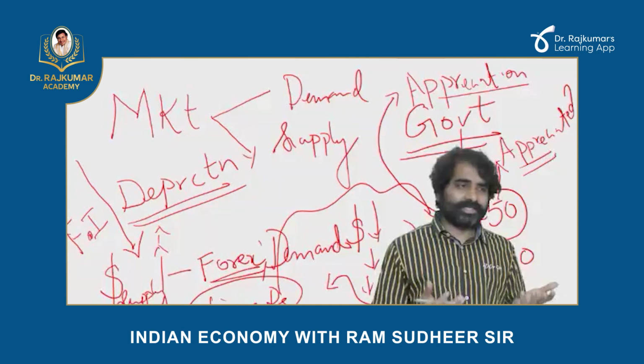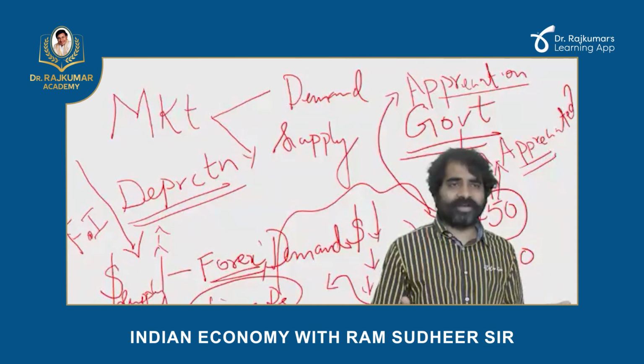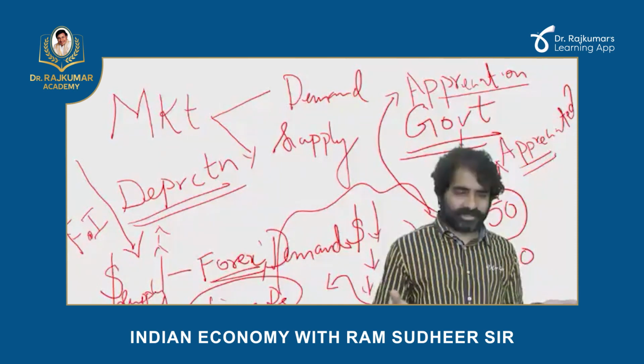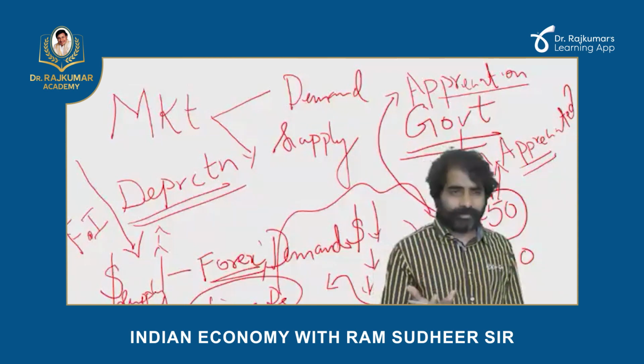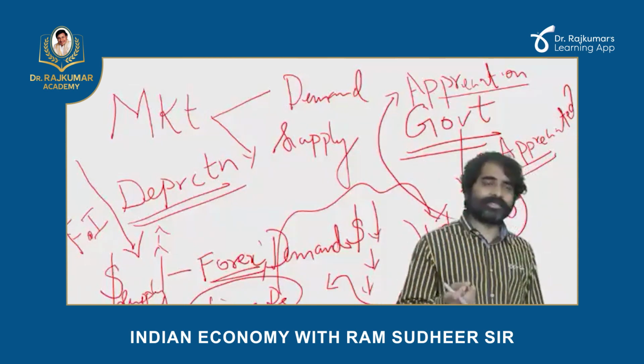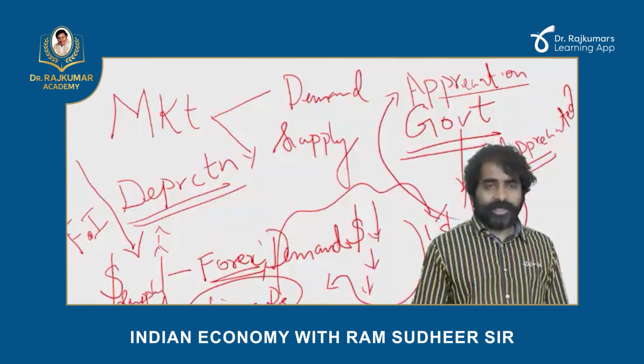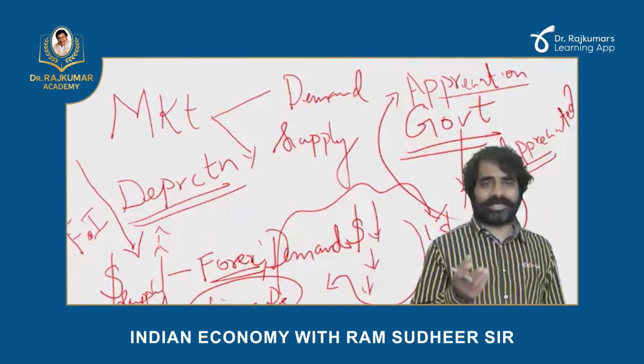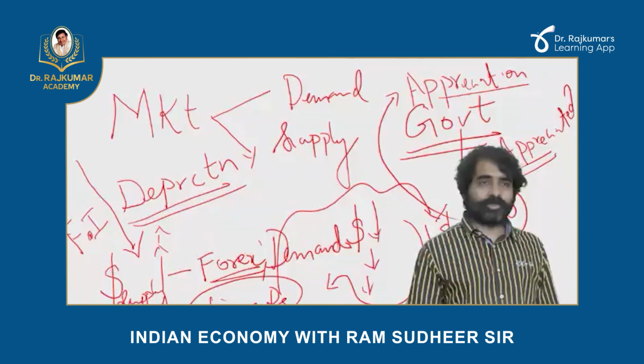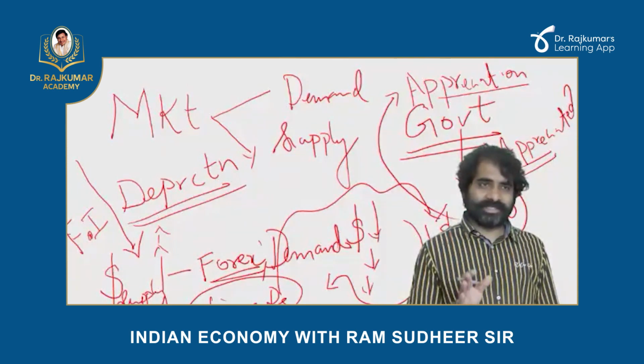OnePlus, Chinese mobile, offers so much value at such a low price. Where are we in manufacturing? India is nowhere in manufacturing. India is very bad in research and development. Whenever a crisis comes, you have to beg other countries for vaccines. This is our position. This is our situation.